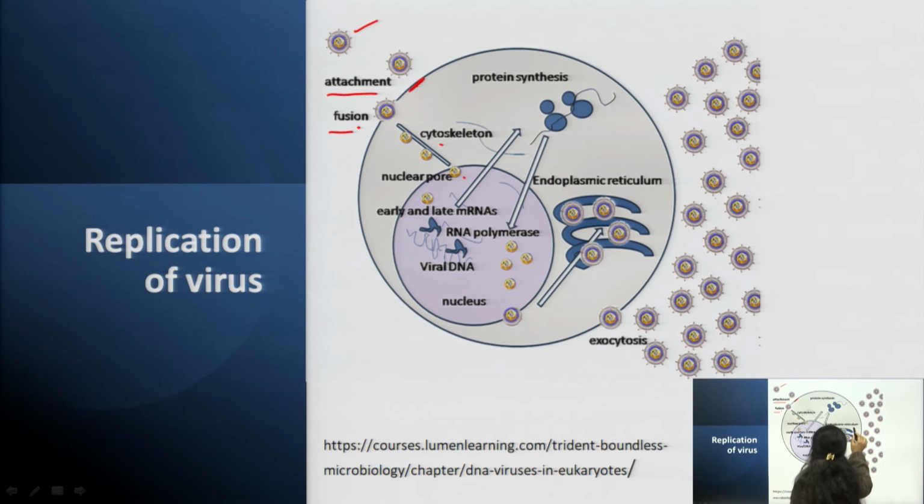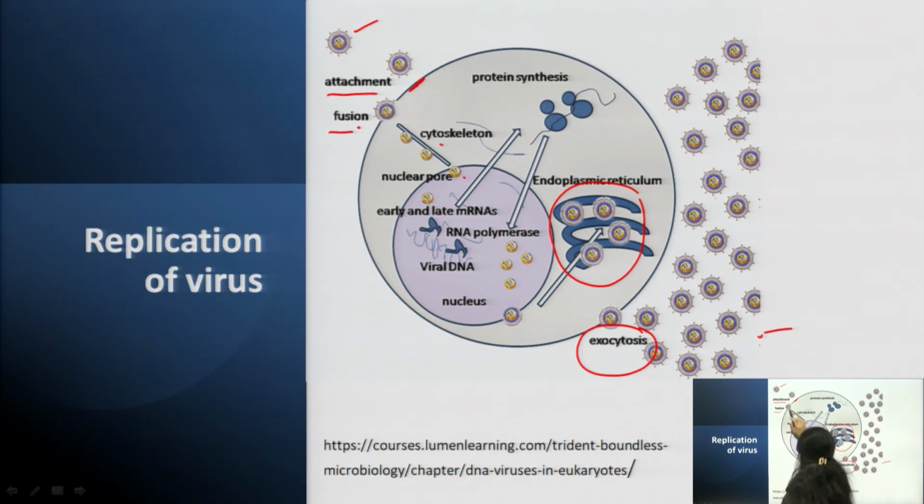When RNA units replicate, they will generate new proteins or new structures of viruses, and they will come out from the cell by the process of exocytosis in the form of different genomes, in the form of viruses.